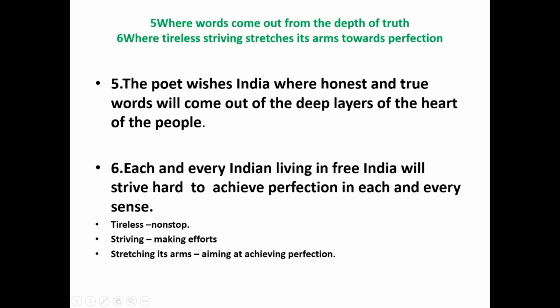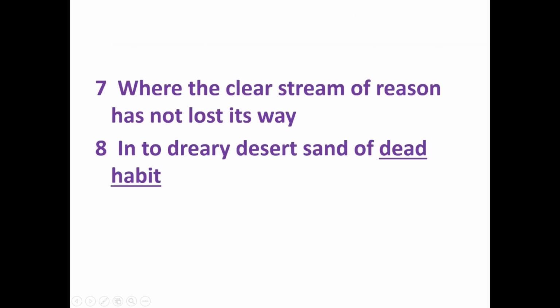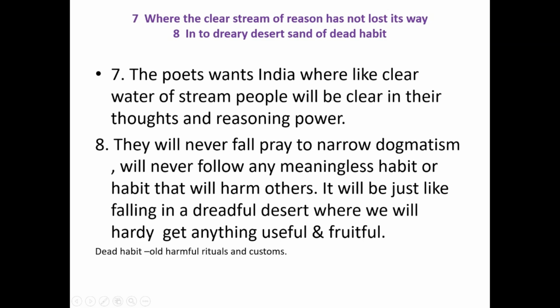Next two lines are, where the clear stream of reason has not lost its way into the dreary desert sand of dead habits. Let us have a look at the explanation of these two lines. In line number 7, where the clear stream of reason has not lost its way, the poet wants an India where, like the clear water of a stream, people will be clear in their thoughts and reasoning power.